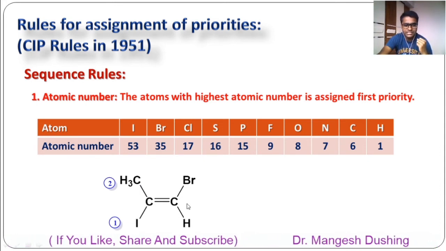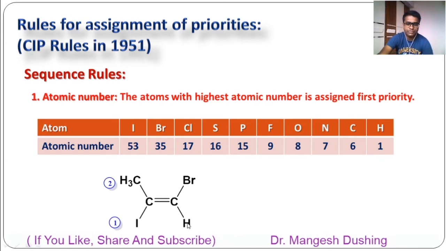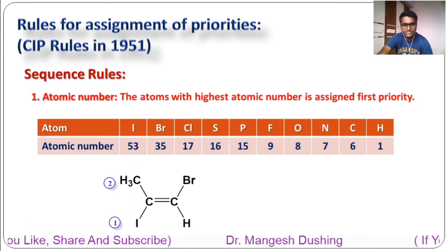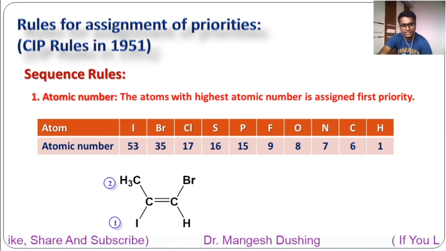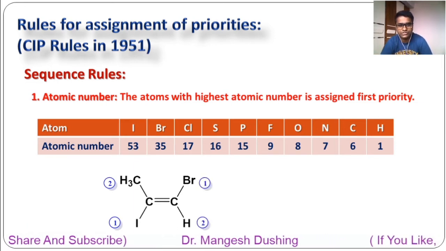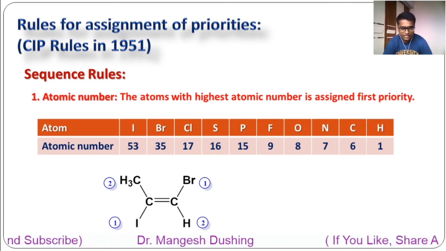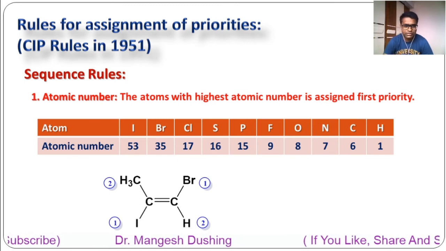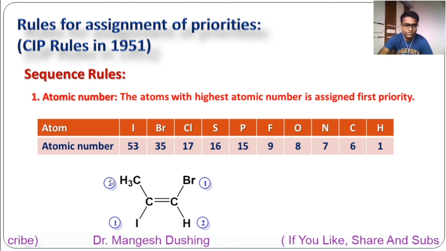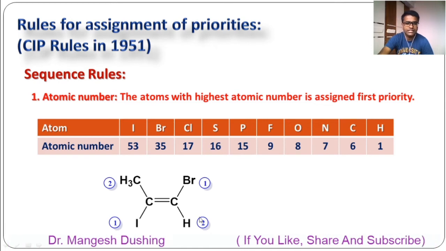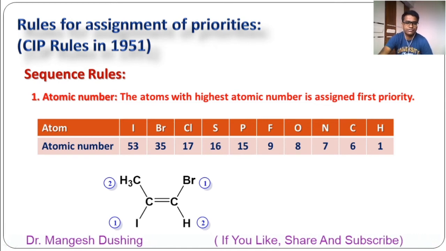Here the case is simple. Hydrogen has the least atomic number, so it will always get 2, and whatever atom is on the second carbon will get first. So first and second. Now see which isomer this is. Here two similar priorities are on the opposite side of this double bond, so this isomer is called the Z isomer.